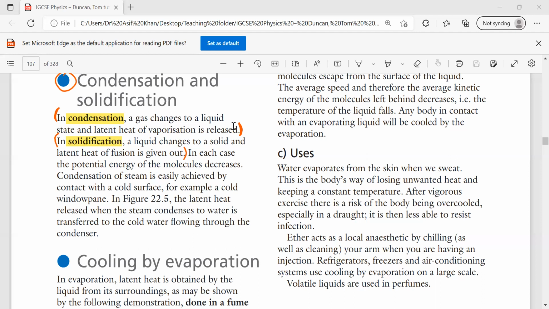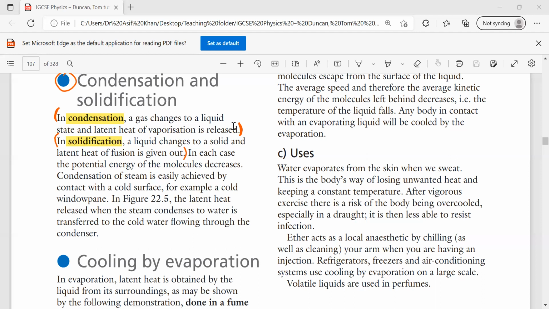As I told you, one example is that if you bring your hand in between the vapors, keeping a safe distance, these vapors will become liquid again at your hand. Why? The heat they gained, they will release that heat and they will convert in the form of liquid. So this process in which gas converts into liquid is called condensation.